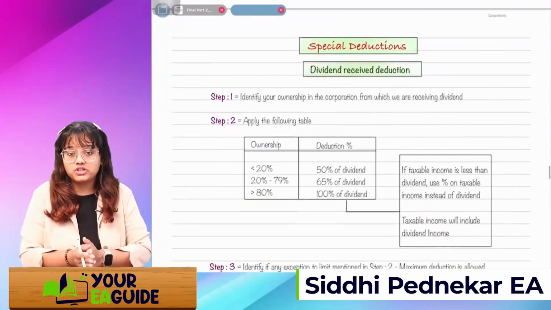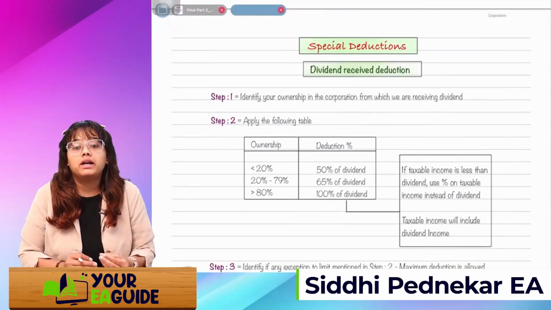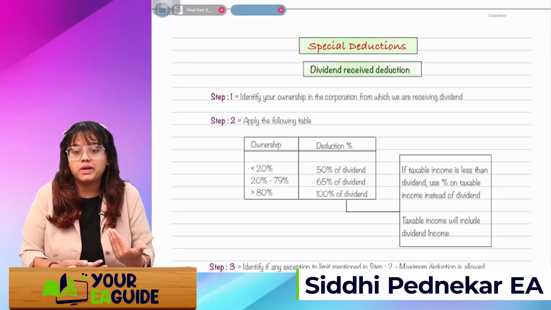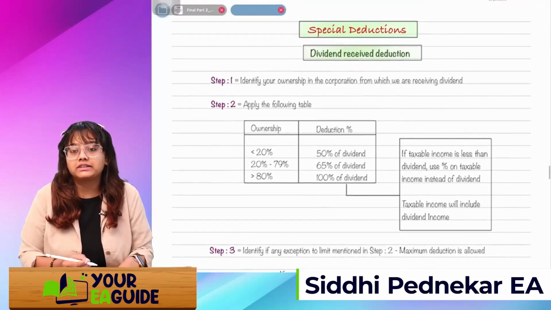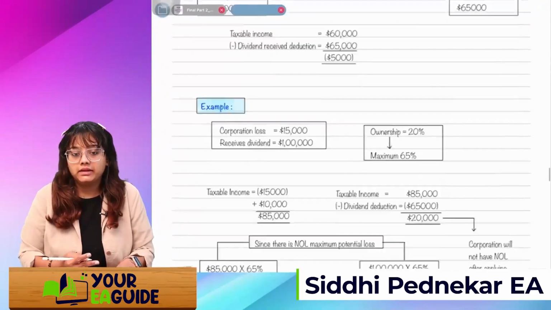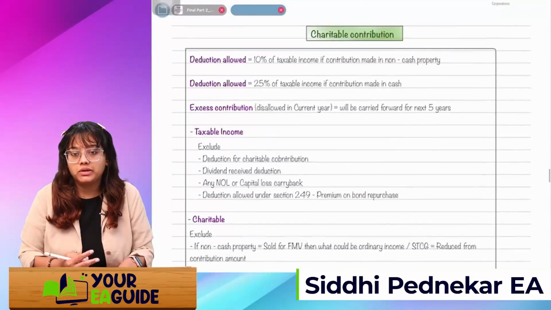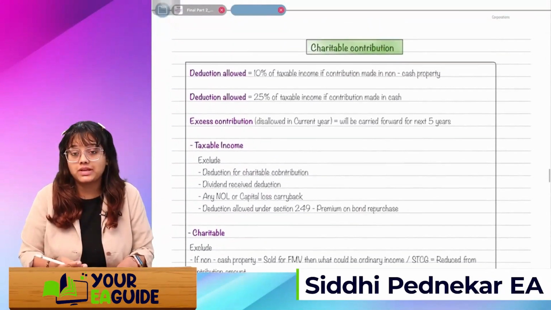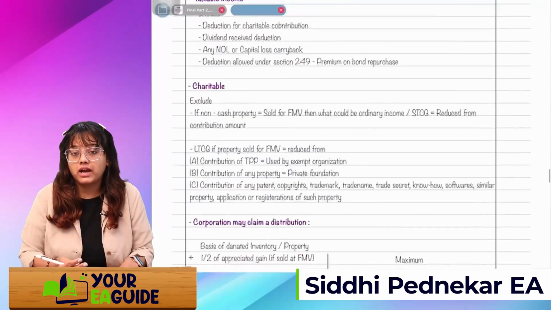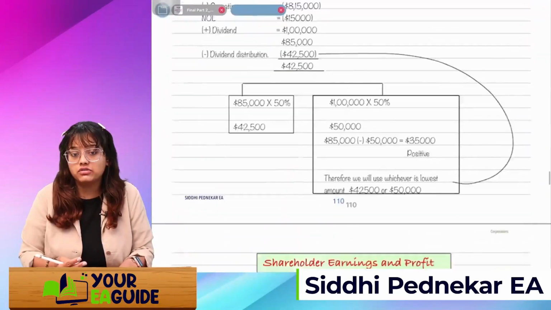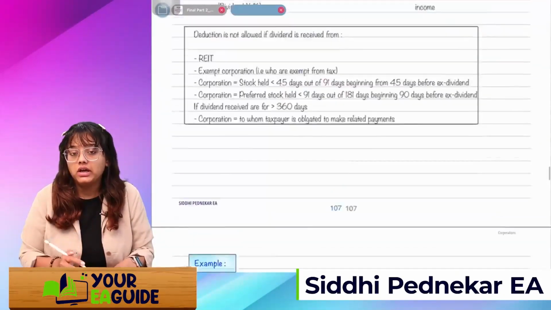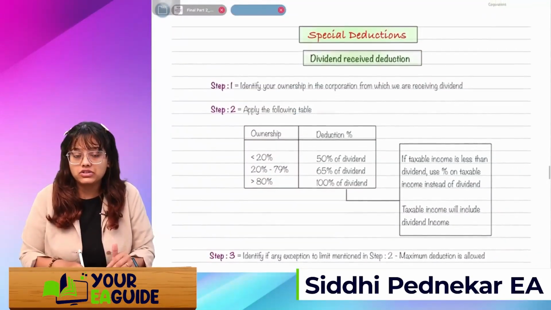Next is special deductions. It might happen that the corporation is receiving dividend and also paying dividend. So there is a dividend received deduction which the corporation can claim. Okay. The second type of deduction will be related to charitable contribution. If the corporation is making any charitable contribution, then what will be the limit for that contribution which will be allowed as a deduction for the corporation. So these are the 2 types of special deduction. You have to remember it. It's a very simple topic and easy to remember.